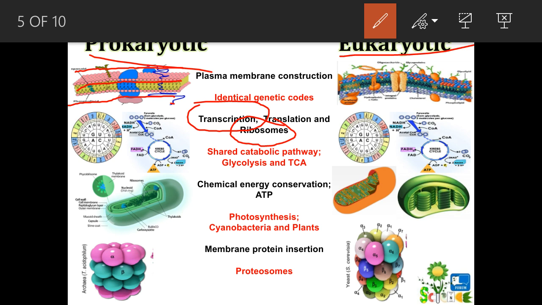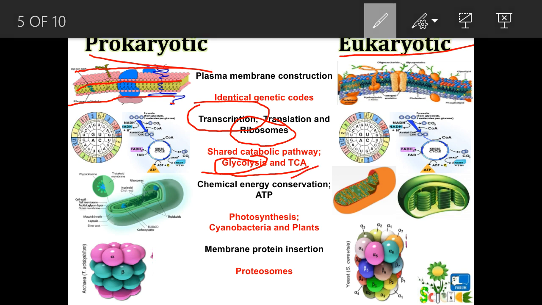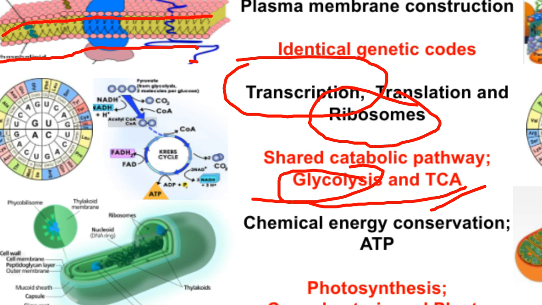Now come to the next, that is the catabolic pathway. The catabolic pathway is the destructive pathway. From food they synthesize ATP, the energy currency, by the process of glycolysis and TCA. Here you can see that from pyruvate acetyl coenzyme A is formed, and now this is linked to the Krebs cycle or TCA cycle, the tricarboxylic acid cycle.